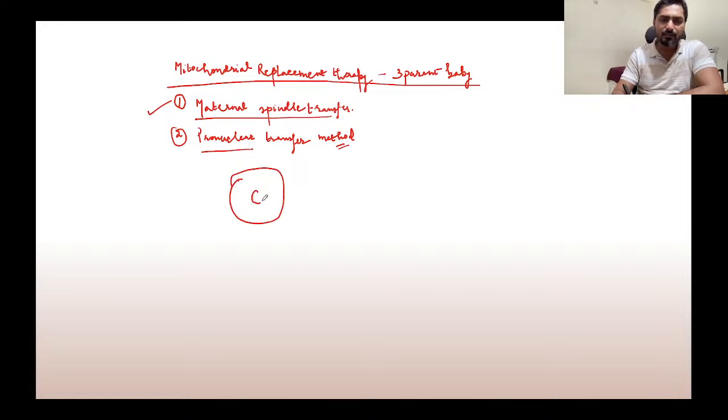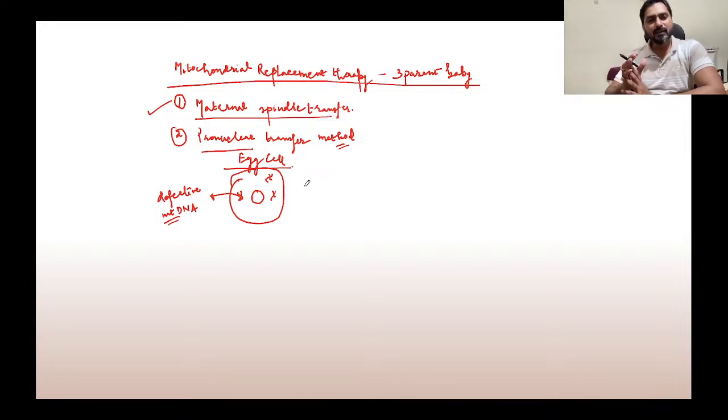Let us say this is the mother's egg cell, and these red crosses that I'm drawing are the defective mitochondria or defective mitochondrial DNA. What we are trying to do here is get rid of the defective mitochondrial DNA. So we have some techniques.